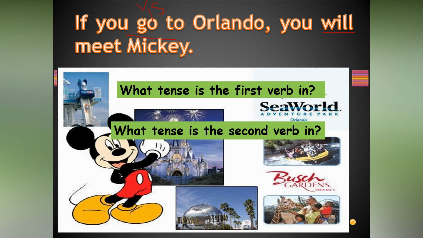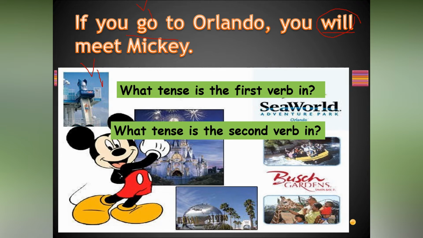Will and meet. V1, yes only. But here the extra word will came. What is the tense in the first verb? First verb means the if conditional here. Suppose you can write, you will meet Mickey if you go to Orlando. So you can write either this first or that first. Okay. What tense is the first verb in? This is the V1 verb. Okay. Now, what tense is the second verb? Meet. Here also V1 only, not V1s.